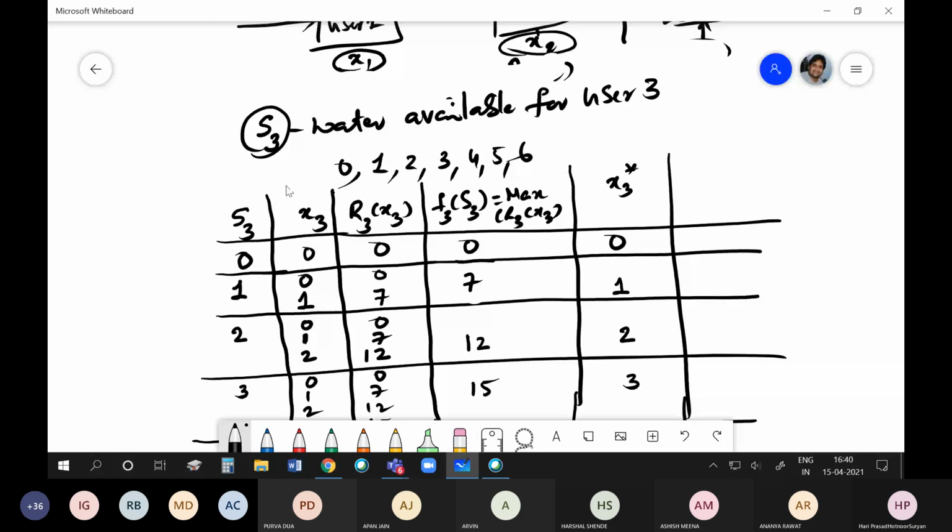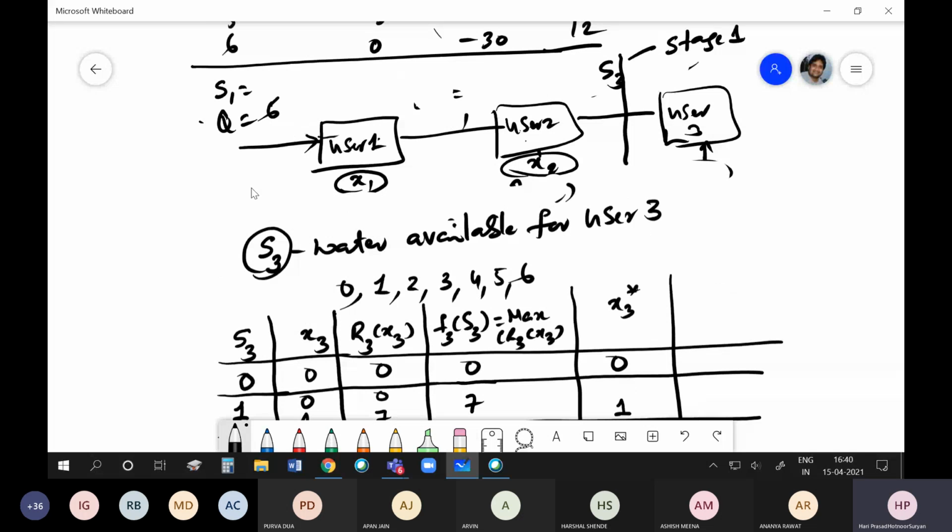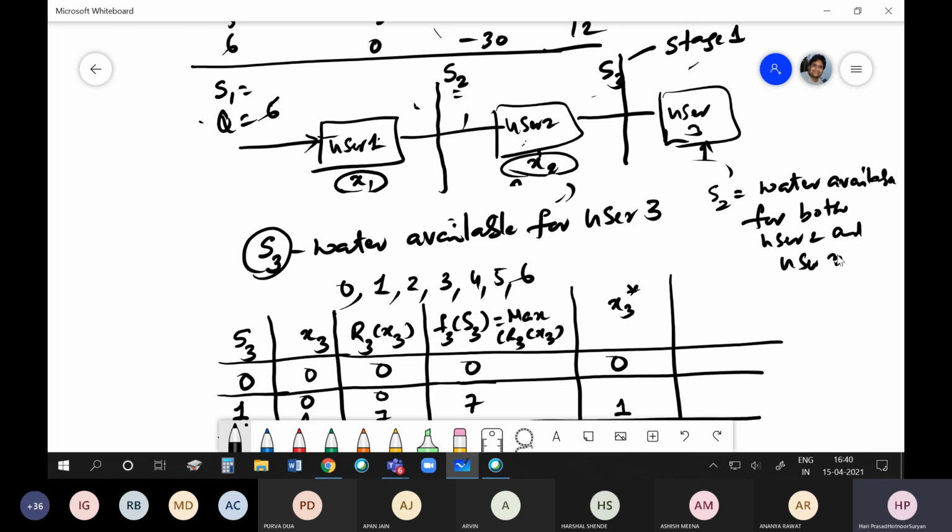Come to the second stage. The second stage is that the amount of water which is available for both user 2 and user 3, I call it S2. S2 is basically the water available for both user 2 and user 3.